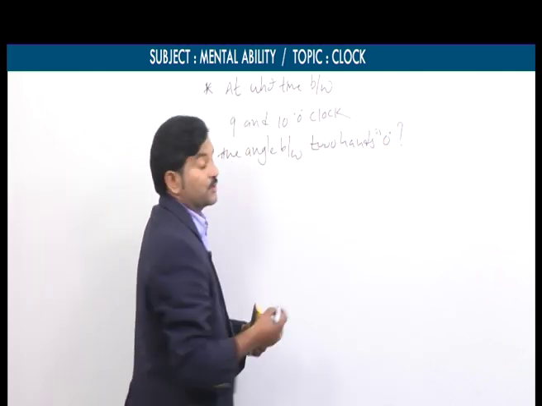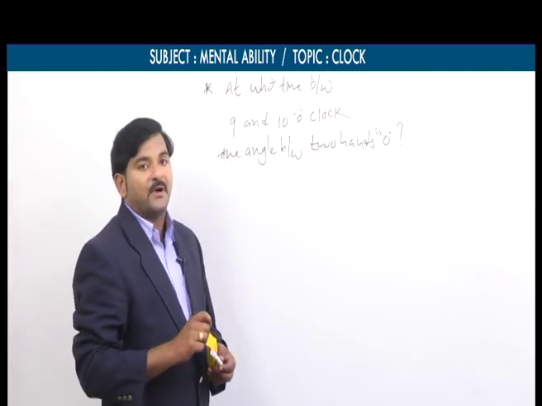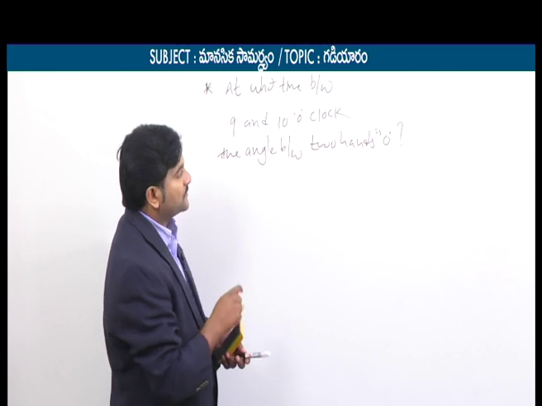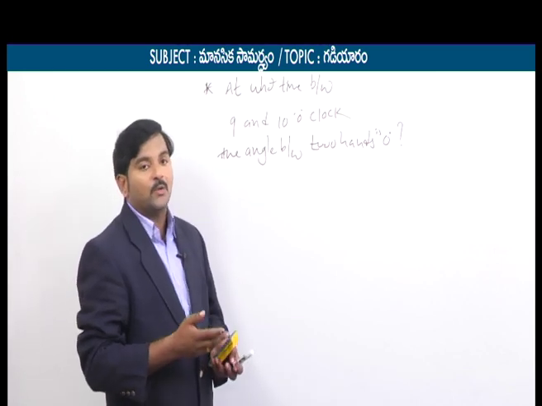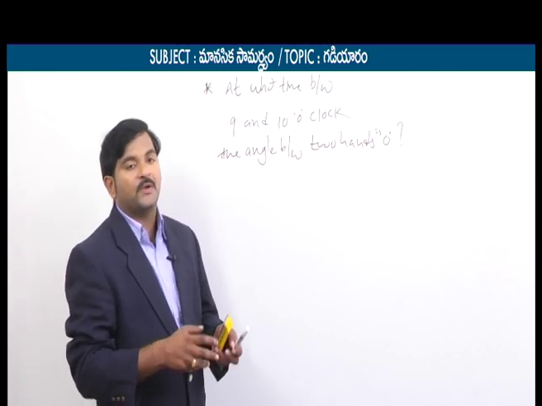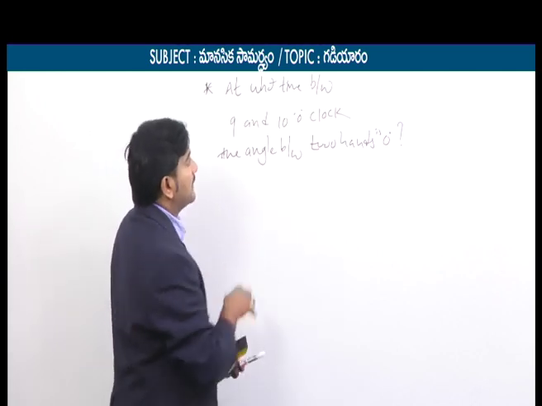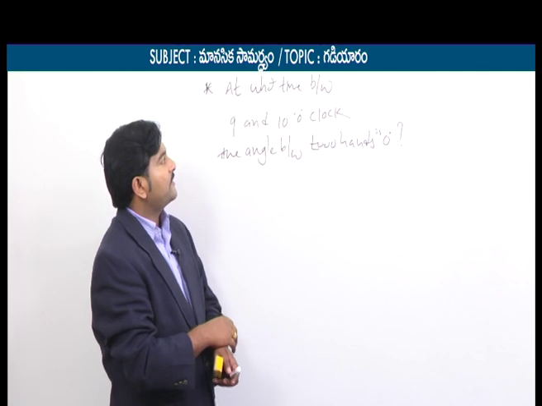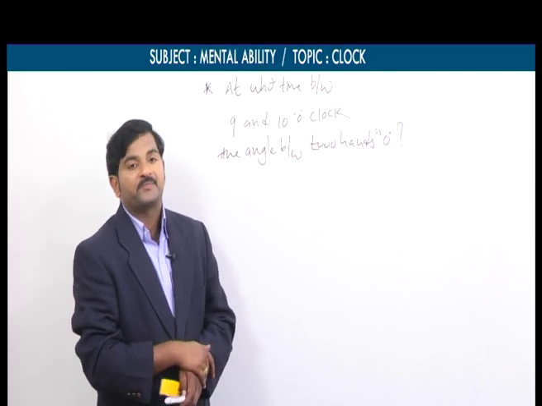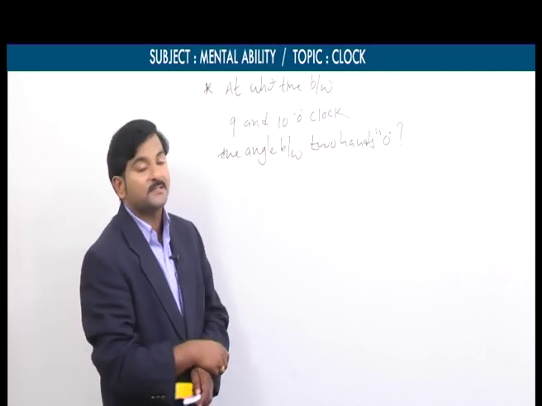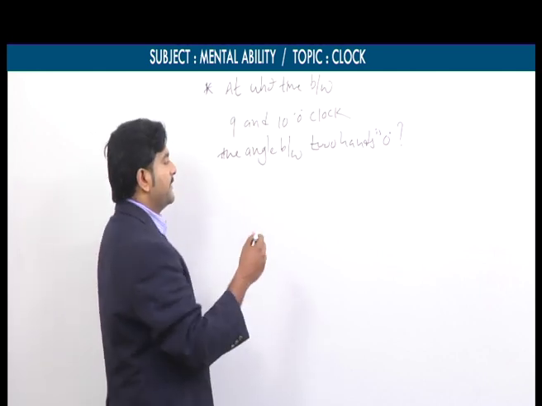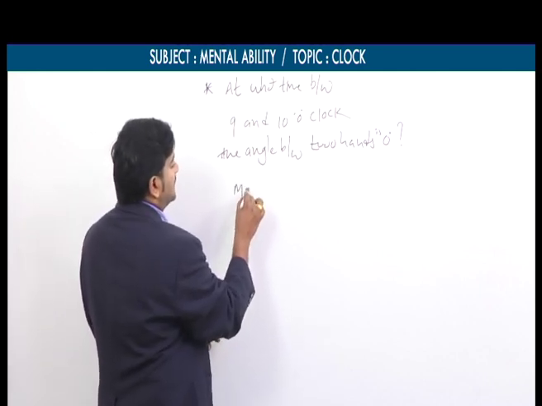That is the question. Same question I am asking in a different way. What was the previous question? At what time between 2 o'clock and 3 o'clock may the two hands coincide? That was the previous question. Now the same question I am asking in a different way. So this can be solved by using the same formula again.